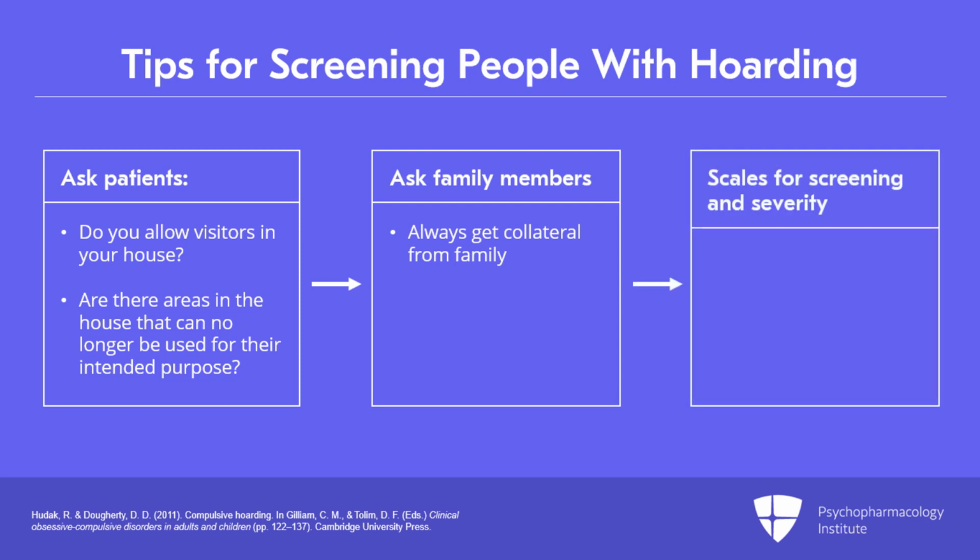Now, there are photographic scales that can also be used that shows differing levels of clutter. For example, there's the clutter image rating scale, and there's the UCLA hoarding severity scale as well. What you can use with the clutter image rating scale is to show people, is this what your house looks like? It's a series essentially of 9 images that shows different parts of an example house with small amounts of clutter to large amounts of clutter. And you can show this to people and have them point out, this is what their living space looks like. And that can be used to rate severity, but I think is also a good screening tool as well.